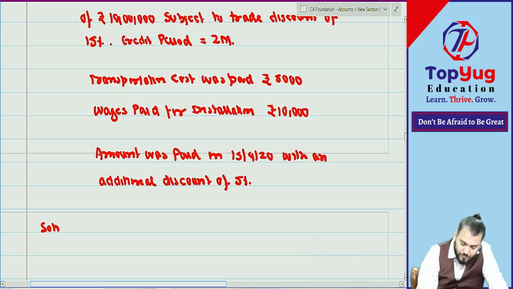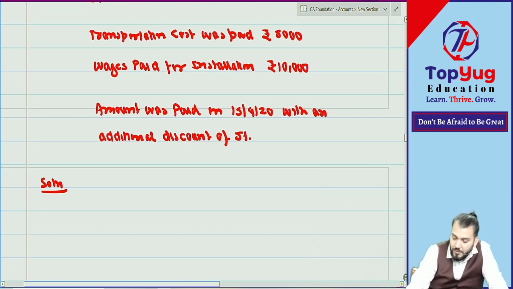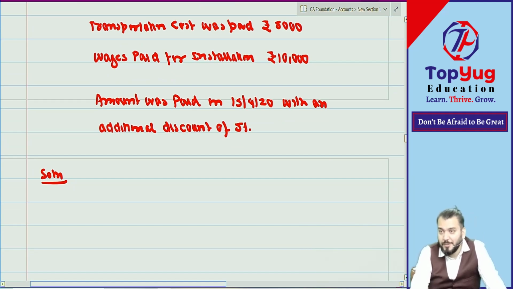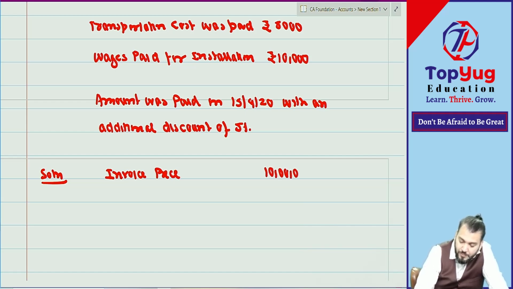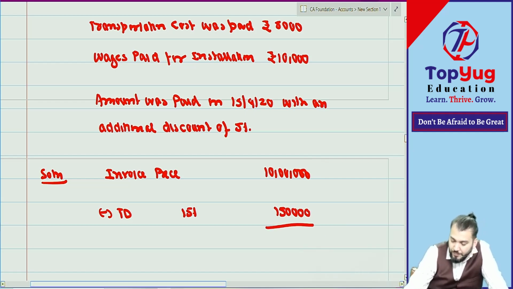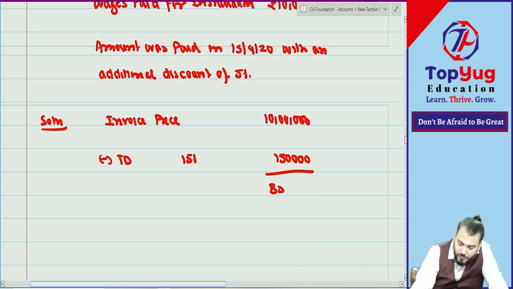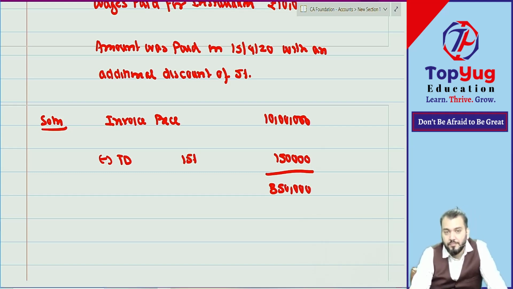Solution. Tell me. This is plant and machinery, meaning capital expenditure. Correct. But what is the invoice price? Invoice price 10 lakh. Minus what? TD, trade discount, 15%. 1 lakh 50,000. So how much? 8 lakh 50,000. Correct?